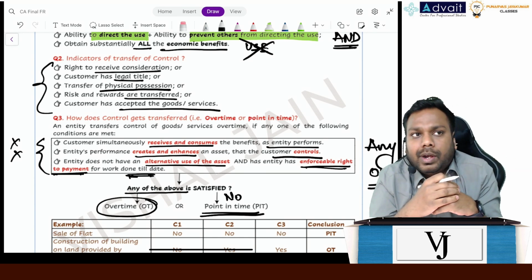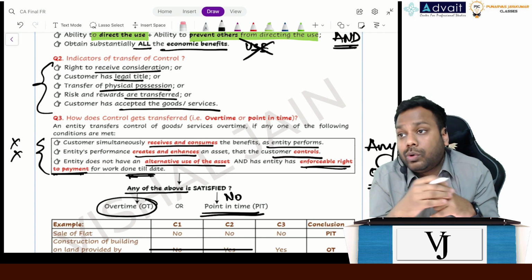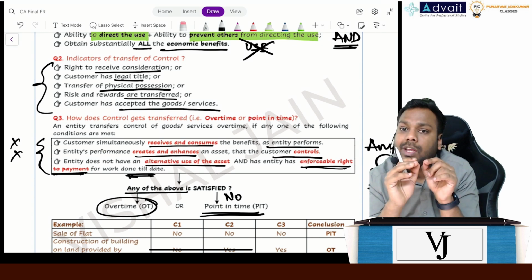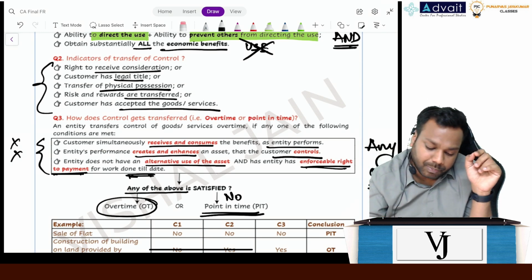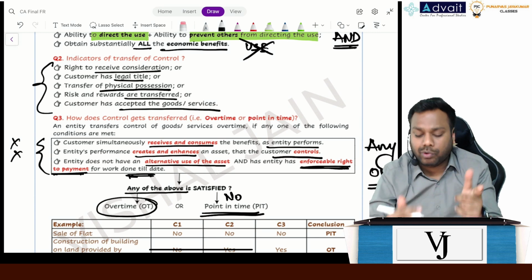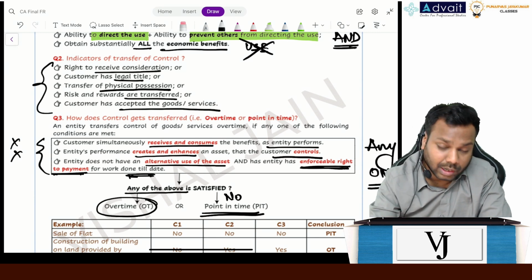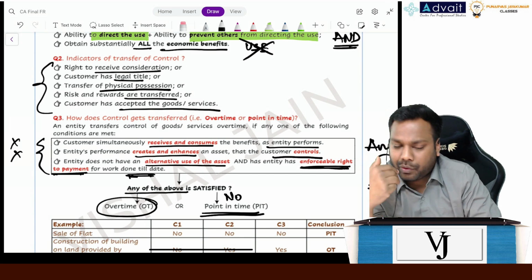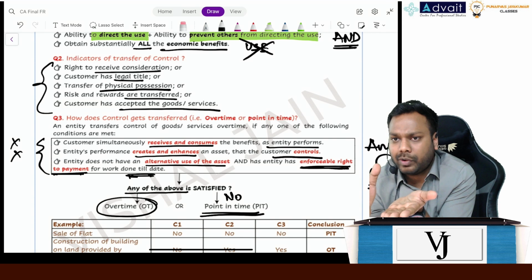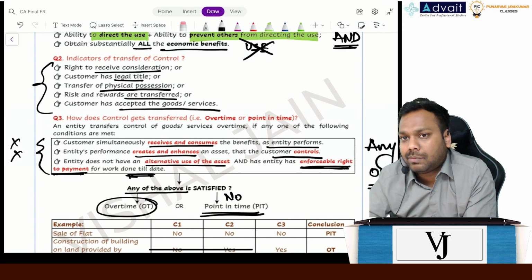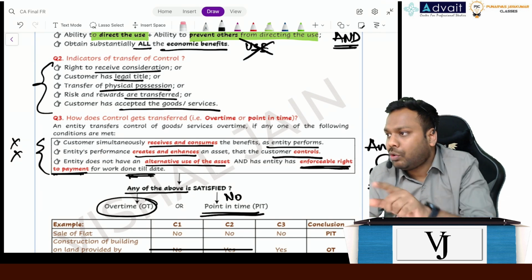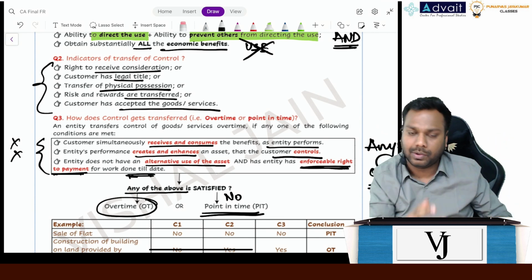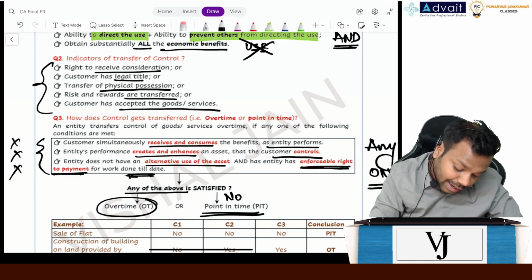Let's suppose if I have completed 40% of the work, can I say to the customer, no, give me 40% of the money now? I cannot say that. The payment will be as per the payment terms, right? Not as per the enforceable right. Or let's suppose you as a customer say, sir, I want to cancel this contract. Now, can I say that, okay, if you want to cancel it, but pay me the 40% money? No, right? Because you are cancelling this contract now. You cannot say that, okay? Because I can sell this flat to someone else in the market now. So none of the conditions are getting satisfied.